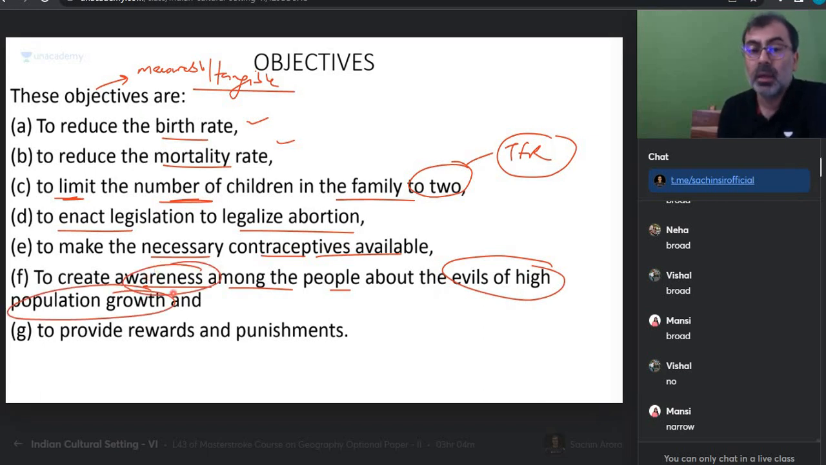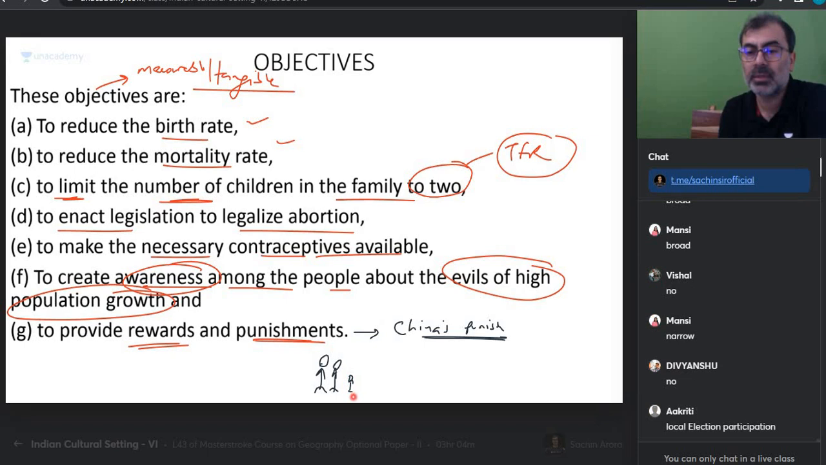Awareness बढ़ाना चाहिए. And provide rewards and punishment. So punishment होनी चाहिए. The reward and punishment. Punishment is, how can you punish a person? One population. How can you punish a person? Let me give you an idea of China's punishment. Do you know what is China's punishment? One child. Everyone, this is one child.